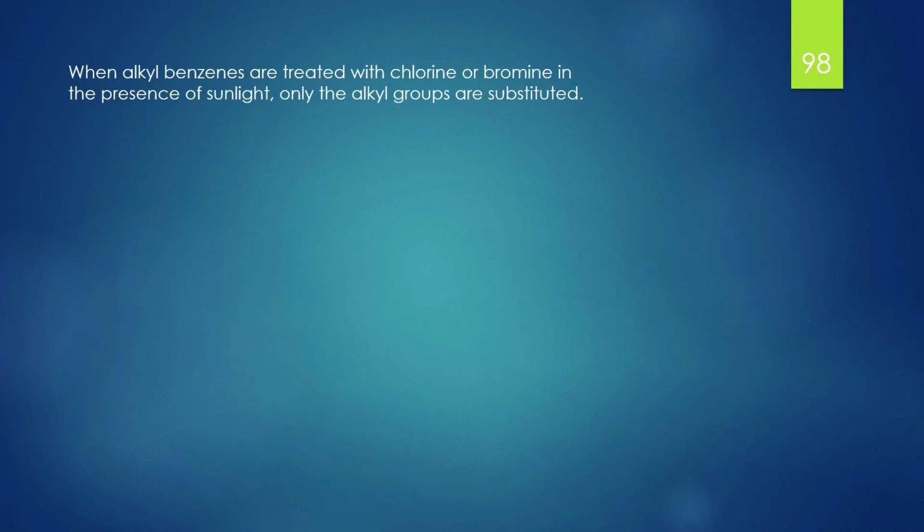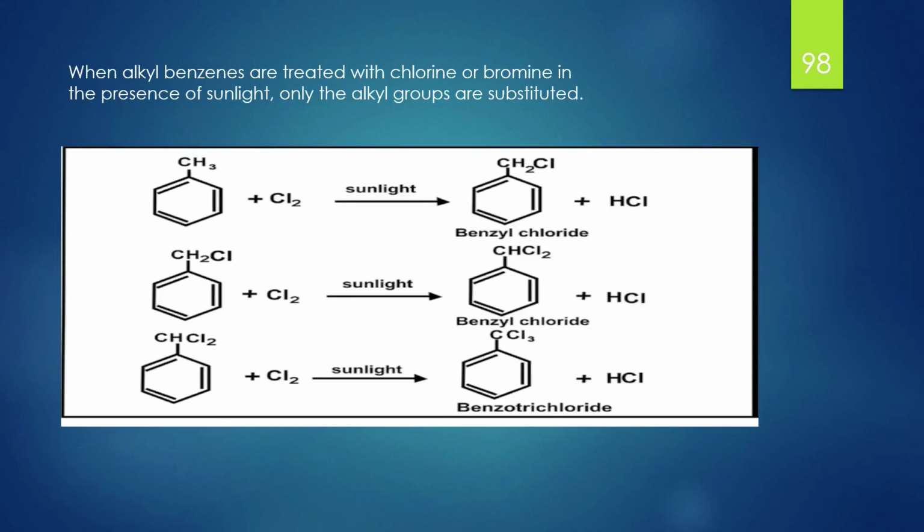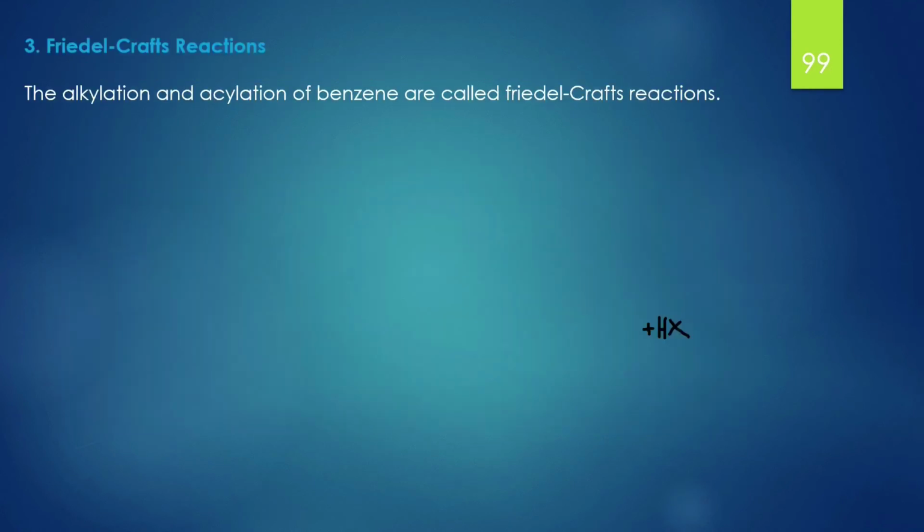When alkyl benzenes are treated with chlorine or bromine in the presence of sunlight, only the alkyl groups are substituted. In the first step, we get benzyl chloride, which then gets substituted, and as a result, we get benzal chloride, and finally we get benzotrichloride. Next reaction to be discussed is Friedel-Crafts reactions.